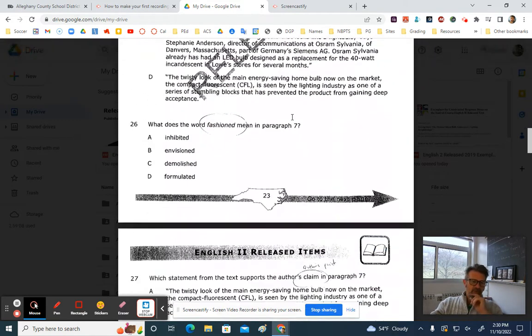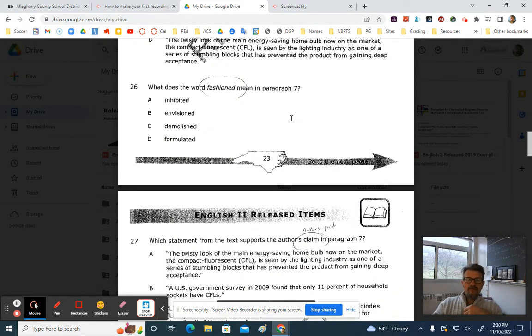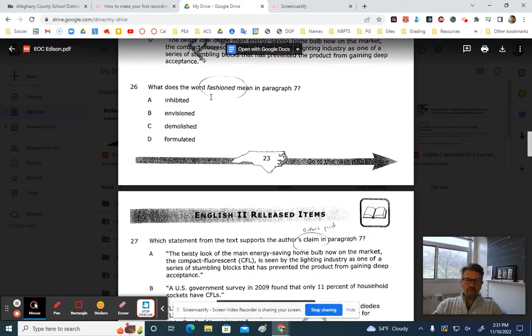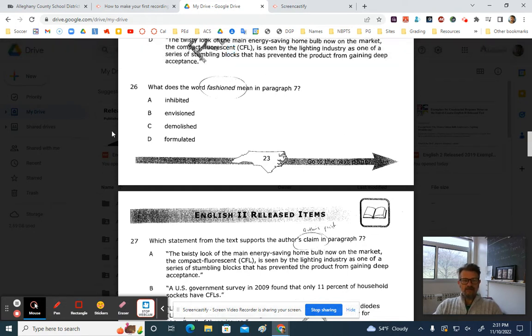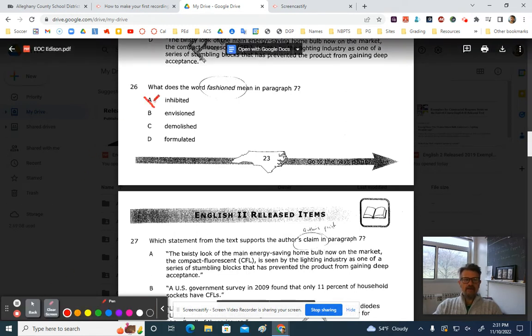Now let's look at our answer choices. First of all, are we looking for positive or negative? So above the word fashioned, I want you to put either a plus or a minus. You should have had that in there. In this case, we are looking for positive. He created something. So what are our negative answer choices? Inhibited and demolished. So those are your two strikes. You can put an X over inhibited and an X over demolished.